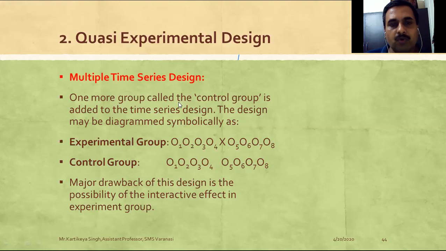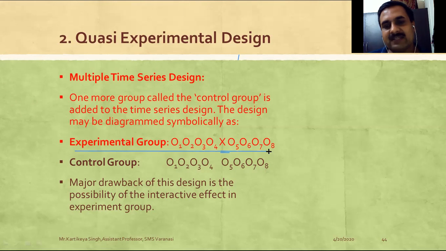So one more group, called the control group, is added to the time series design, and that's why it is called multiple time series. In the experimental research design, exposure is given. Several observations are taken before the exposure is implemented, and after the exposure is given, again several observations are taken. But in the control group, this is not going to happen. In the control group, there is no exposure.